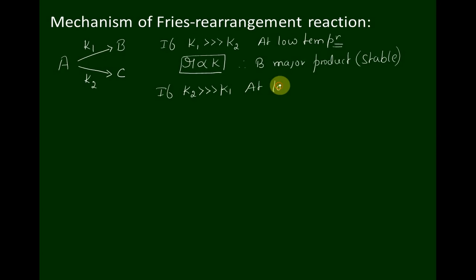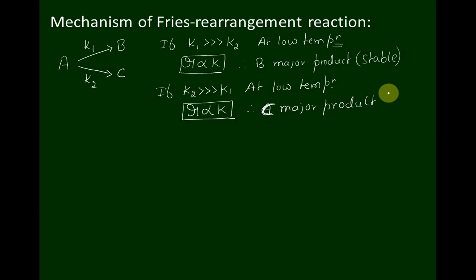At low temperature, if the K2 value is greater than K1, meaning we are measuring the speed of the reaction at normal room temperature and pressure, and we know that the rate of reaction is directly proportional to the rate constant. In this case, if K2 is greater than K1, it indicates that C will be the major product, and it is stable when compared to B. So this indicates the kinetic product.